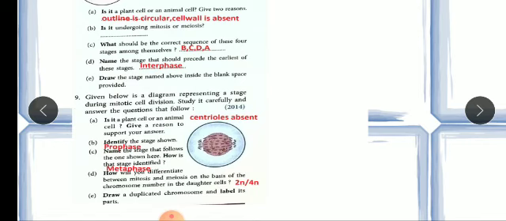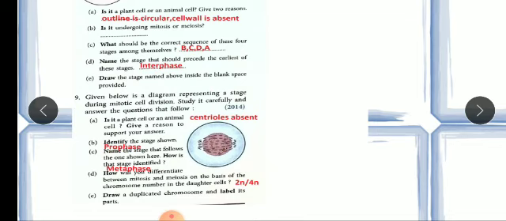The first question they are asking is whether it is a plant cell or animal cell. As you can see, the centriole is absent. They are not showing the aster and all. So we can say it is a plant cell, because sometimes they just frame these types of questions to confuse us. So children, you can understand that centrioles are absent. We cannot see the centrioles and asters. So this is a plant cell.